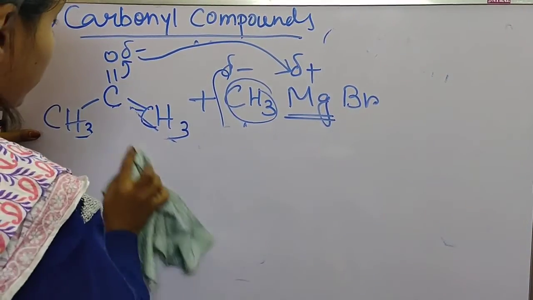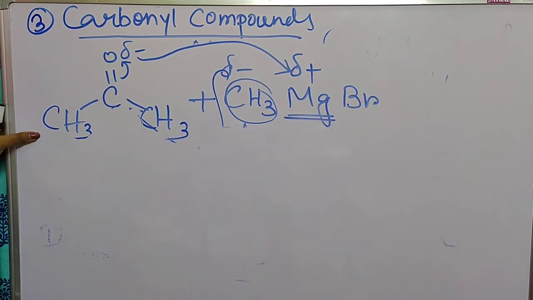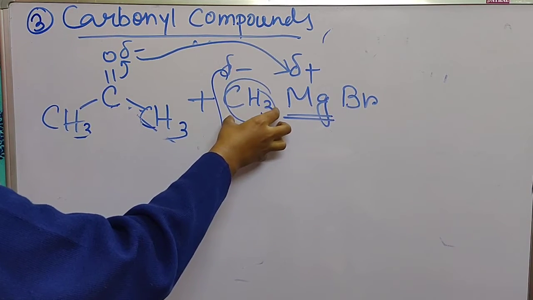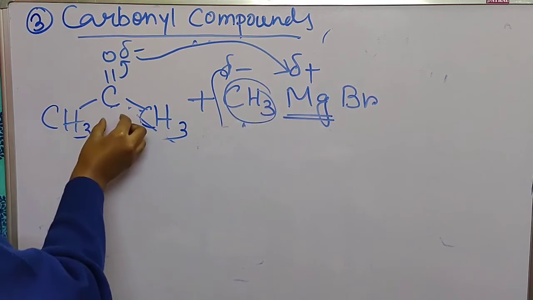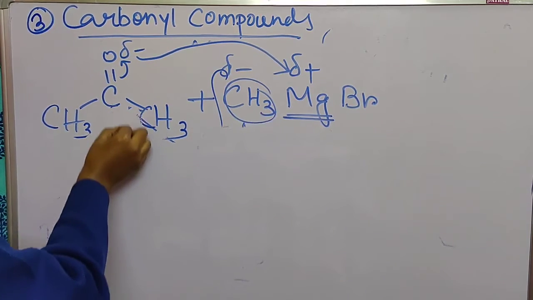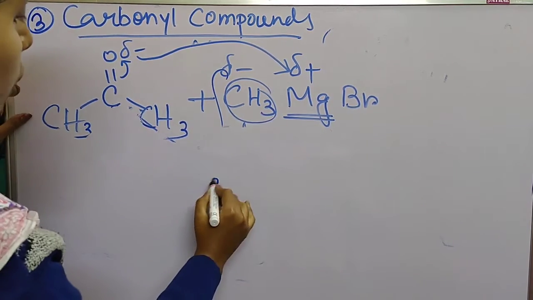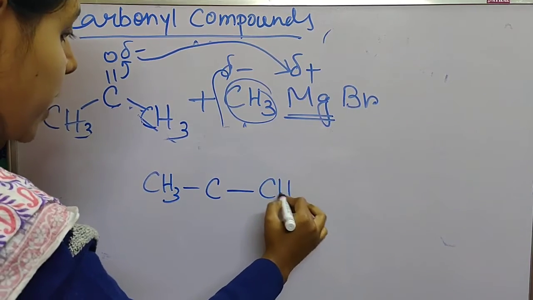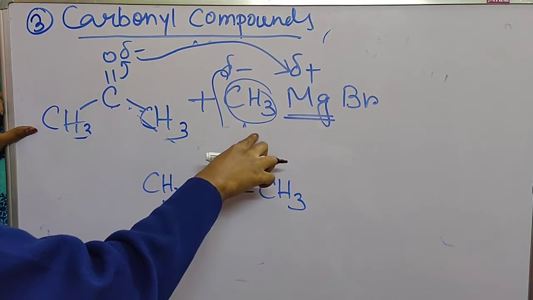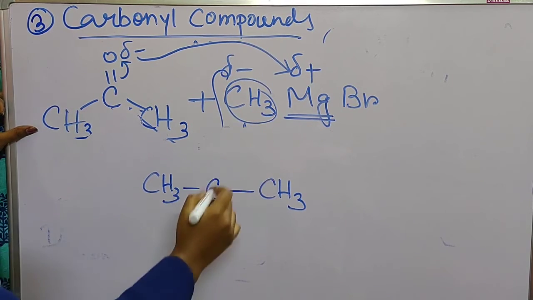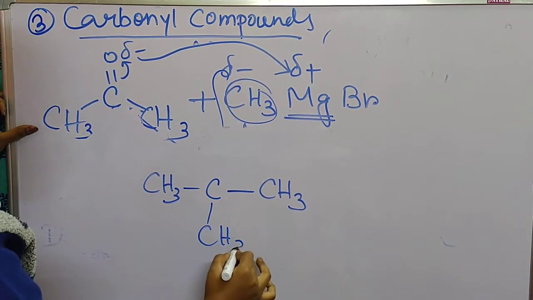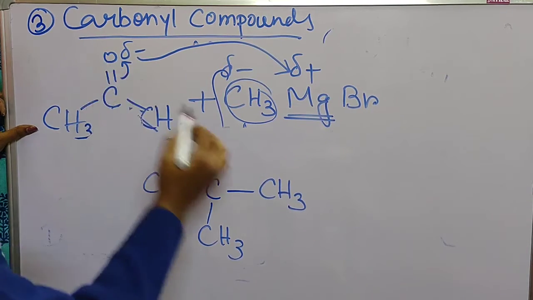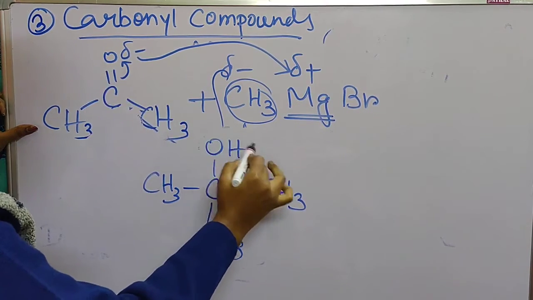The change that actually happens here: the alkyl group that was present here would come to join with this carbon. Already two methyl groups were present initially. Now this new hydrocarbon group or alkyl group will join with this carbon. Now what will happen? This double bonded oxygen will become OH.